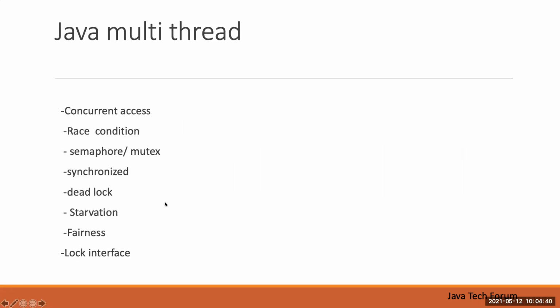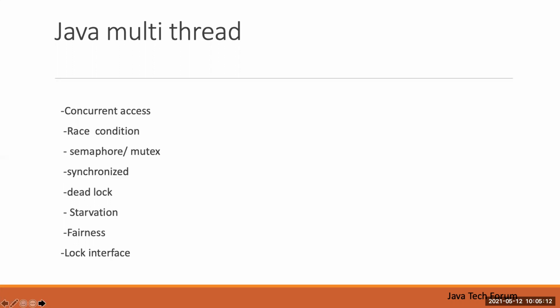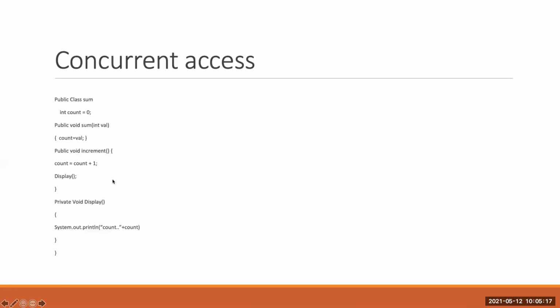Mostly the interview questions will come from threads in the multi-threaded environment. The topics I'm going to cover in this discussion are concurrent access, race condition, semaphore or mutex, synchronized, deadlock, starvation, fairness, and the lock interface. For the lock interface, I'm going to give a brief introduction, then in the next video I will cover it in detail. Okay, let's see concurrent access.